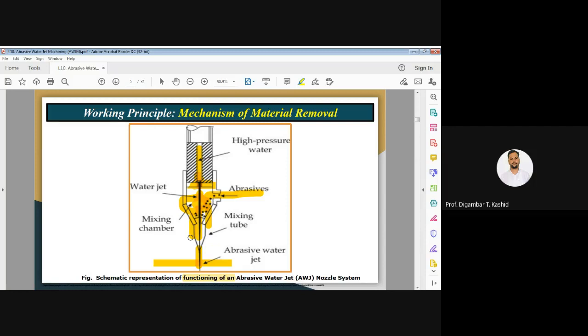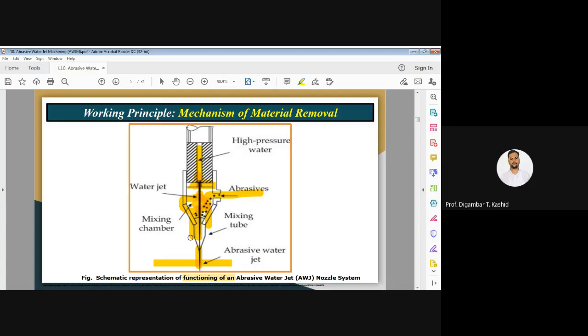When the abrasive water jet hits the workpiece, it is not necessary that it always hits at a normal or 90-degree angle to the workpiece.